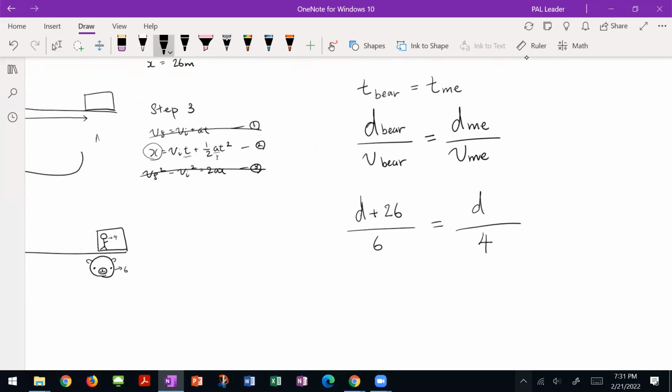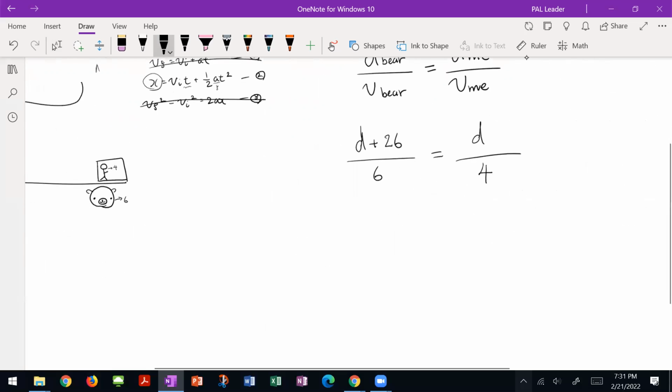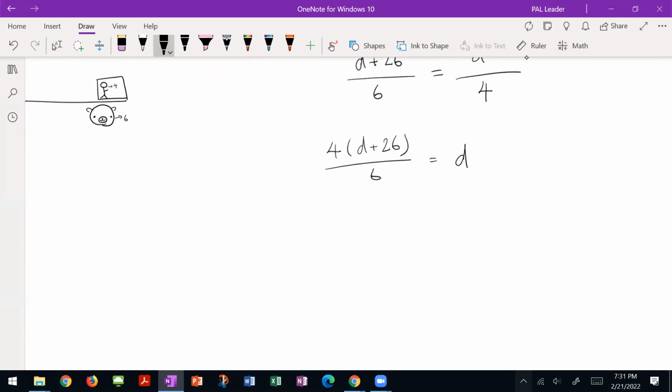Okay, so we just have one variable in this equation that I made here. So we just need to solve for d, and that's just algebra. So first step, I'm going to multiply both sides by 4. So I'm going to get 4 times d plus 26 over 6 equals d. Now I'm going to multiply both sides by 6. So it becomes 4 times d plus 26 equals 6d. I'm going to distribute the 4. So I get 4d plus 104.